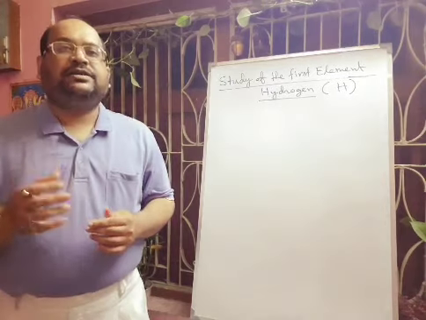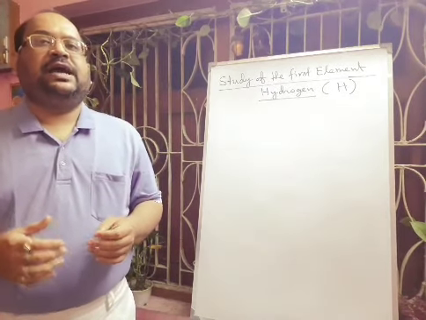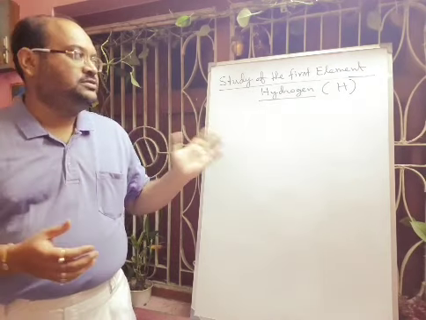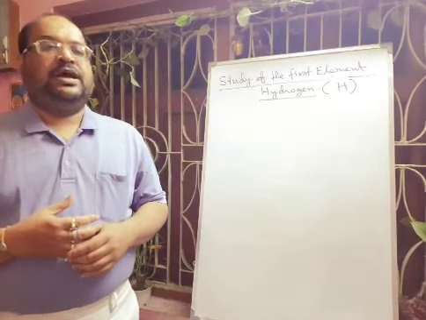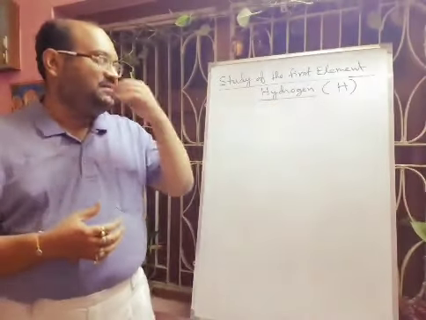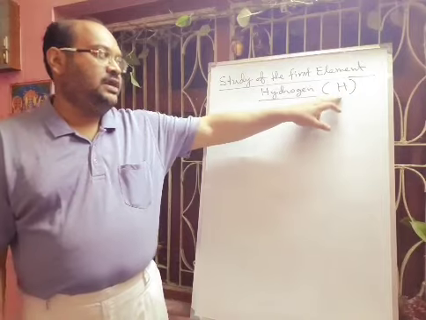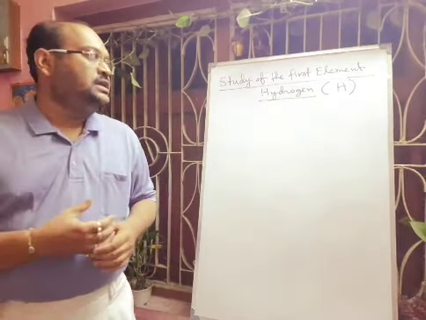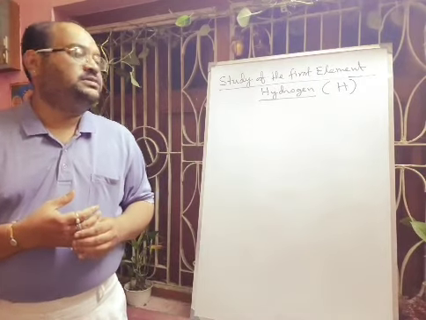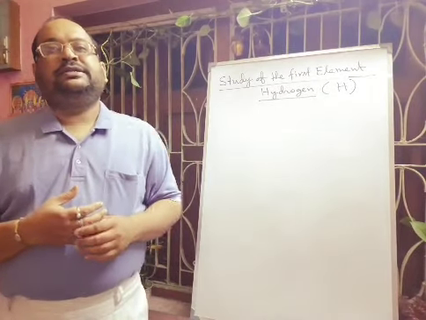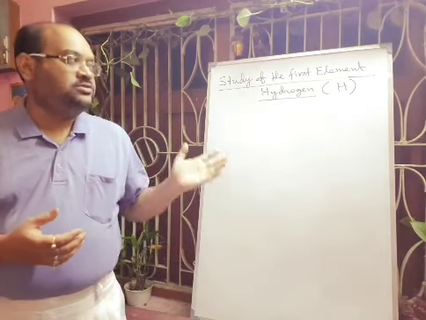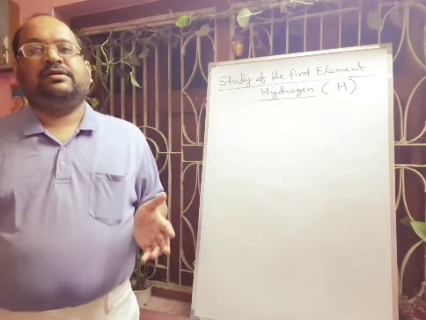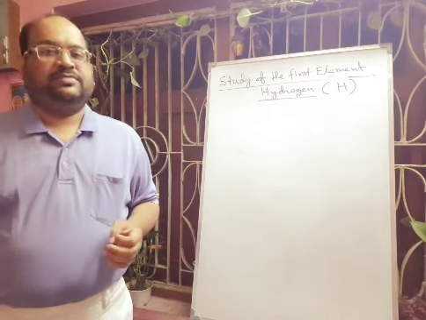Hydrogen is the first element in the periodic table, and it is placed in the first group and the first period. It is actually a colorless gas, and it is generally represented by H when hydrogen is an atom. Generally it exists as a gas, a diatomic gas, and its formula will be H2. It is a colorless, odorless, and non-poisonous gas. It is the lightest, simplest, and the most abundant element in the universe.